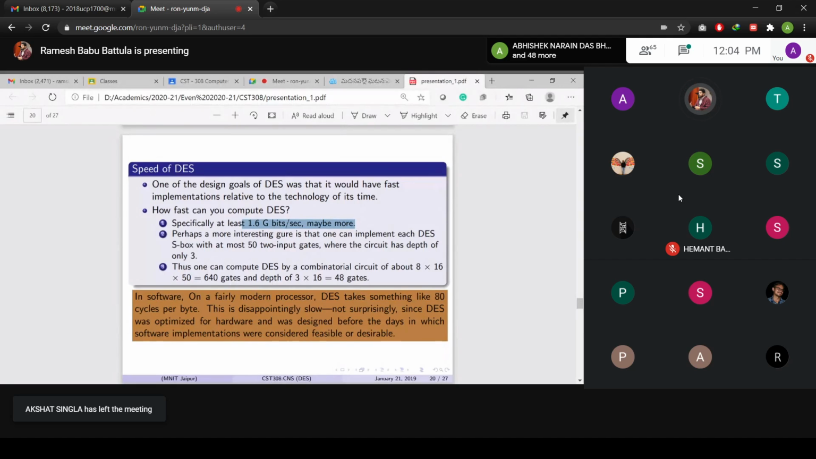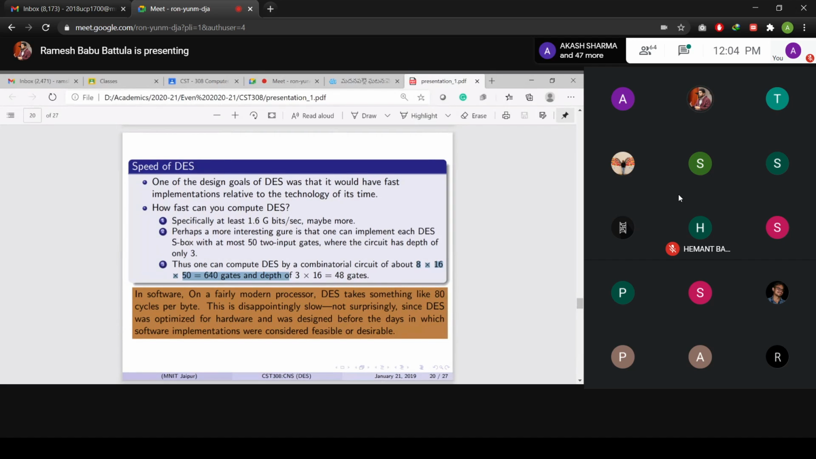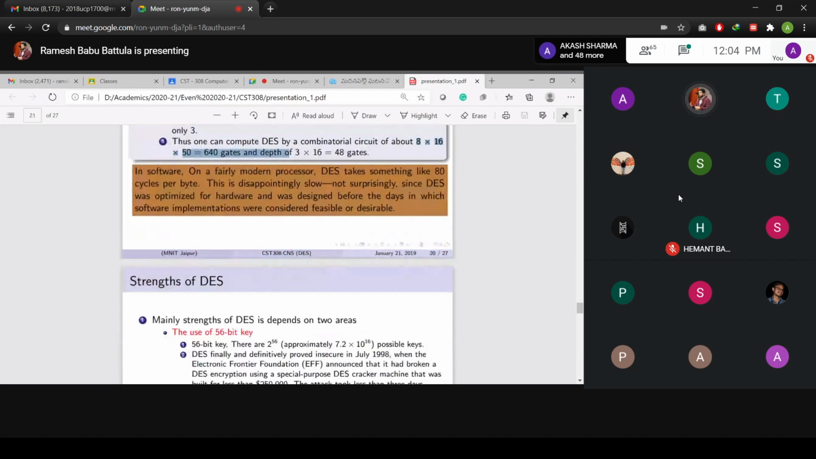Suppose you use VLSI gates. The depth of the gates is going to be like this. You need to compute 8 by 16 by 50. That is going to be equal to 40 gates, and the depth of the gates is going to be 48. So it is fast because of the software implementation. Earlier they talked about the hardware implementation. Now people are talking about software implementation, which is much faster than the hardware implementation.